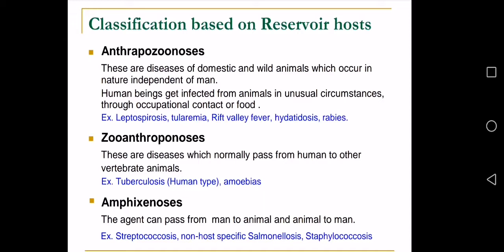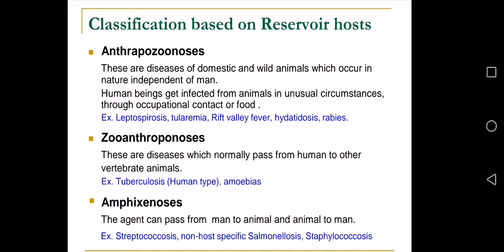Anthropozoonosis are diseases of domestic and wild animals which occur in nature independent of man. Human beings get infected from animals in usual circumstances through occupational contact or food. Examples are leptospirosis, tularemia, Rift Valley fever, hydatidosis, and rabies.